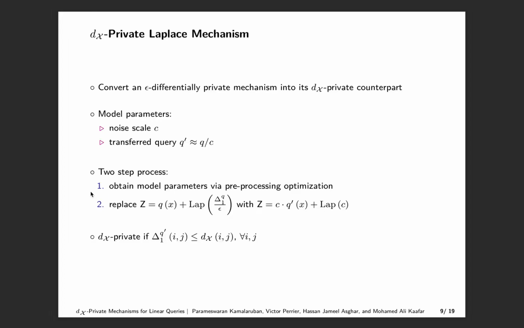In the second step, we replace the output rule of epsilon differentially private mechanism with a slightly modified output. Here Q of x is replaced by C times Q dash of x, but they are approximately equal and noise is C now. One can easily verify that the resulting mechanism is dx private if the pairwise sensitivity of the transfer query Q dash is less than or equal to the corresponding pairwise privacy budget.